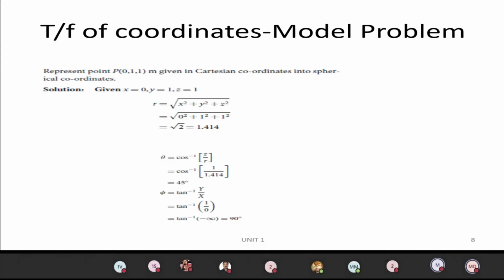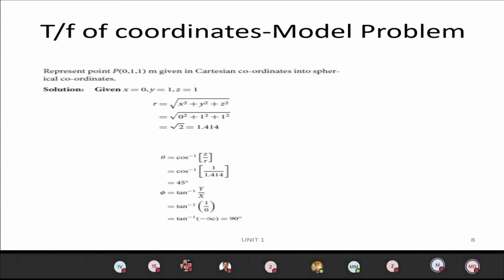And you can see a model problem relating to the Cartesian conversion. They are given the point 0, 1, 1, which we have to convert into spherical coordinates. On seeing the point, we can identify the type of system. 0, 1, 1 corresponds to the Cartesian system, that is x equal to 0, y equal to 1, z equal to 1.